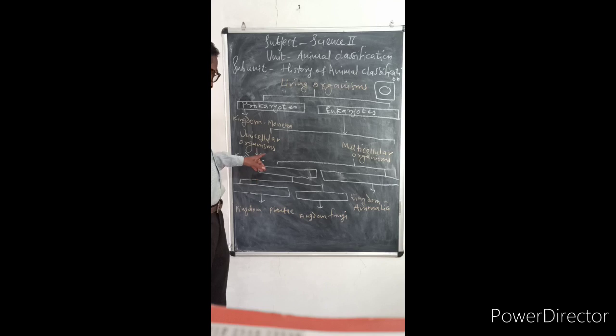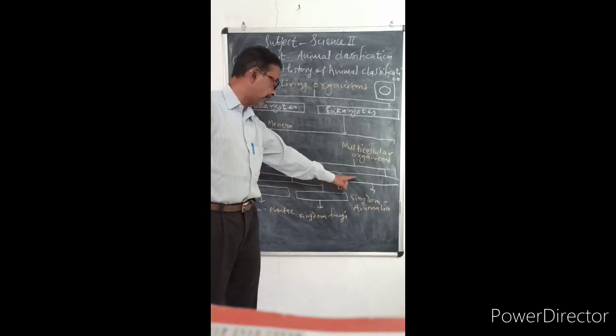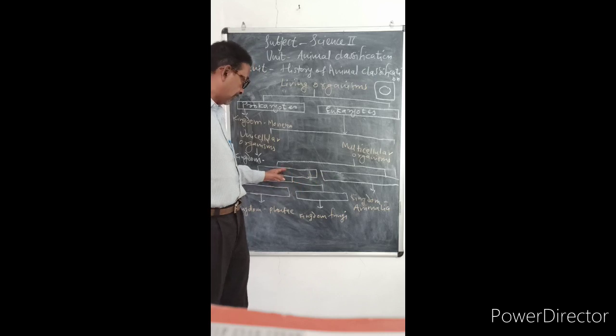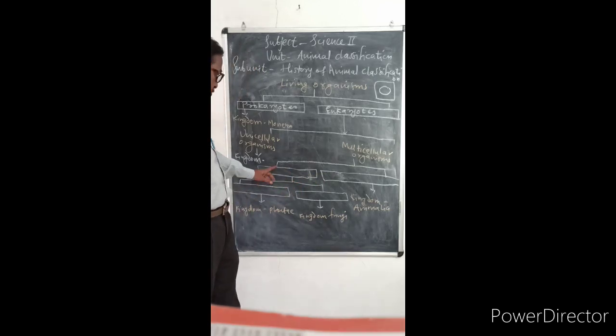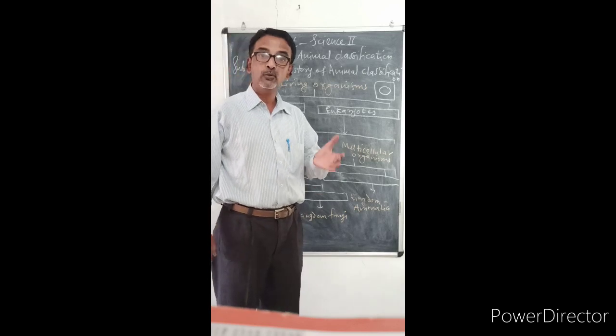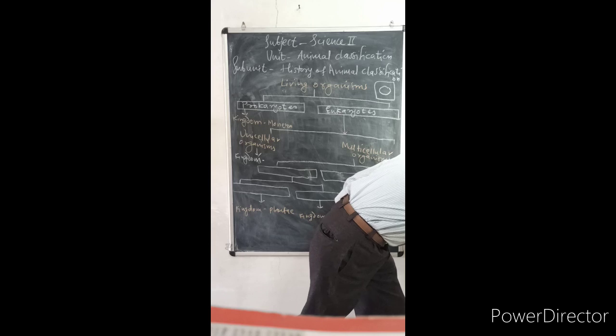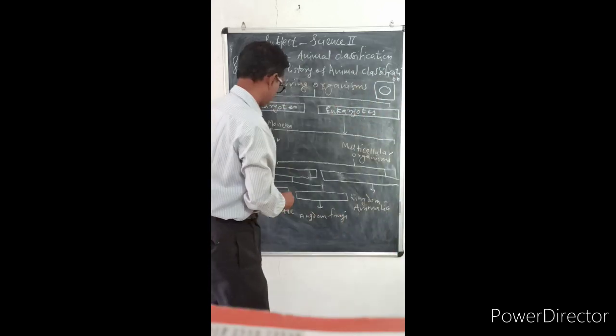Again, these multicellular organisms are divided into 2 blank boxes: organisms without cell wall and organisms with cell wall.